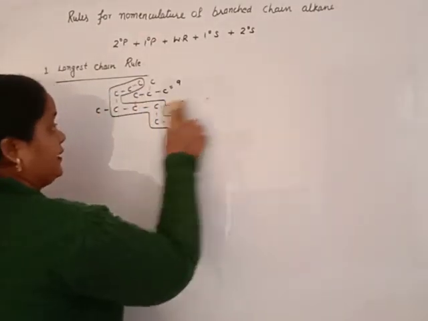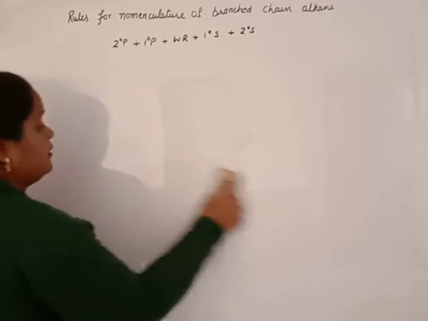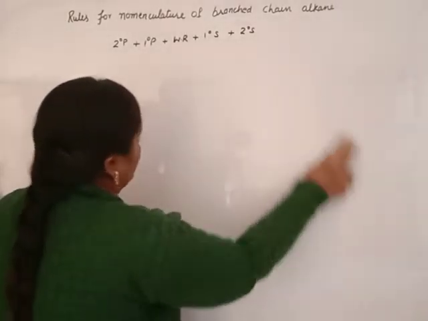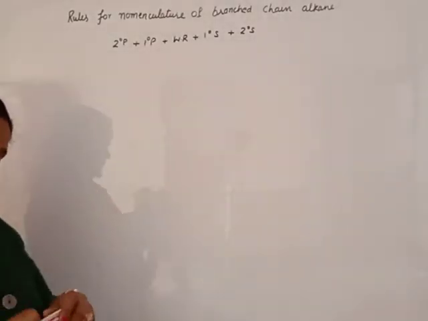First rule, identify the longest chain in the given organic compound. And the second rule is, if our organic compound contains two or more chains which have a large number of carbon atoms, two or more long chains available, then we will apply the second rule, that is the large number of side chains. The longest chain which consists of a large number of side chains or substituents is considered as the main chain. Beta, that will be considered as the main chain.